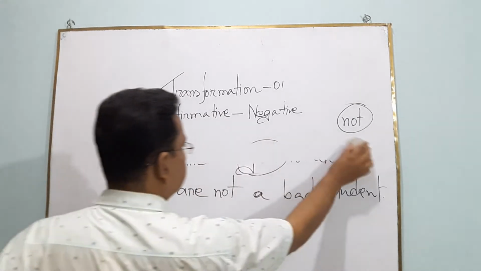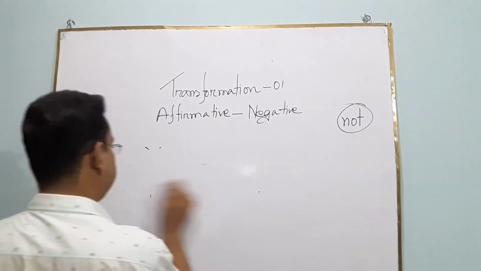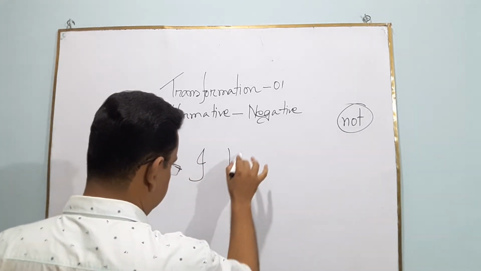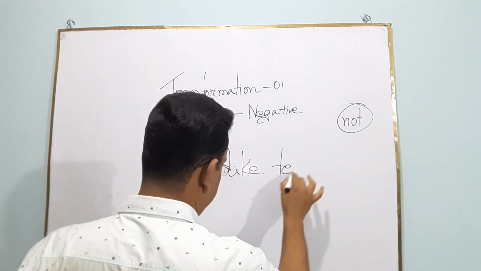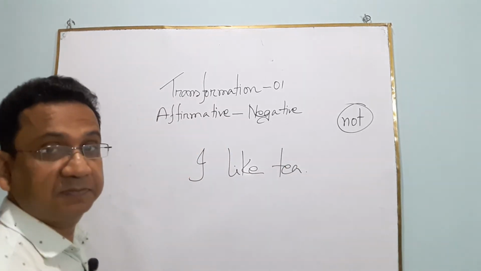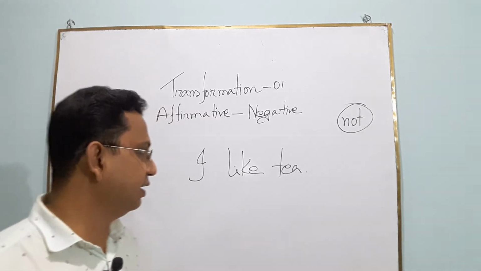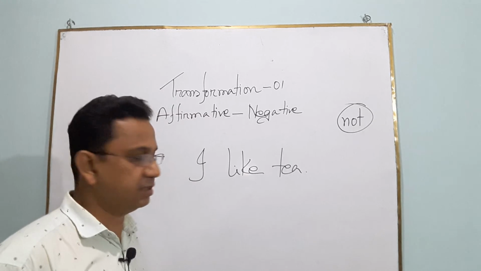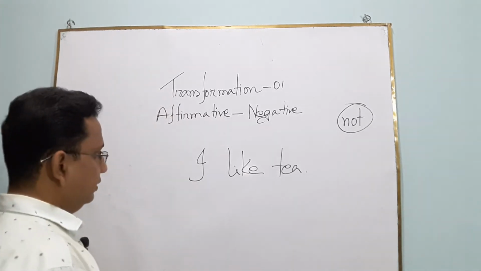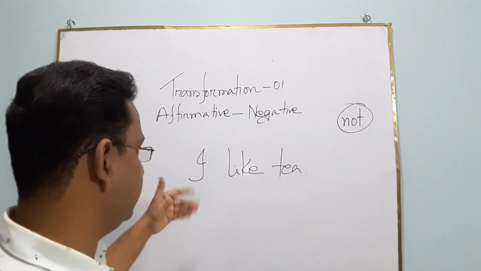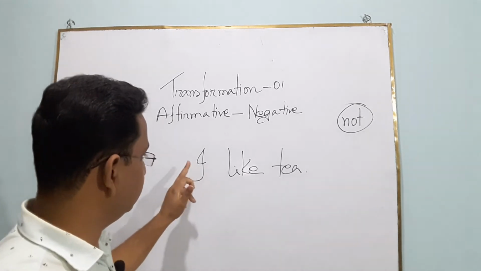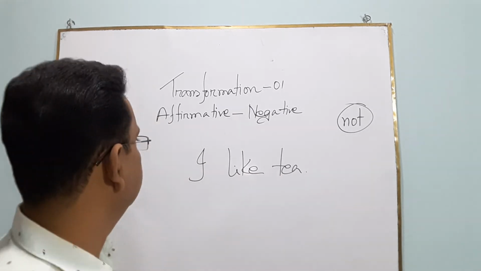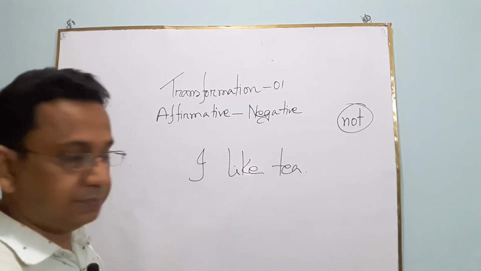Now come to the second sentence. I like tea. Do you like tea? But I like tea very much. I don't know why, but from my boyhood, I like tea very much. Okay. In this sentence, I have found that there is a subject, and that is I, a verb like, an object tea. Okay, we have to change it into negative.